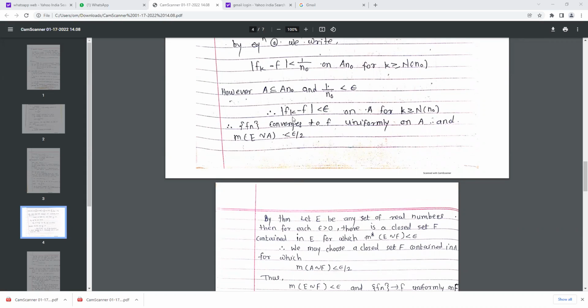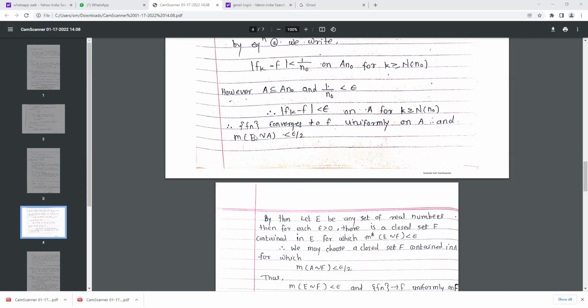Therefore, mod of fk minus f is less than epsilon on A for k greater than or equal to n naught, and therefore Fn converges to F uniformly on A. See, this is our definition of a uniformly convergent sequence. They have epsilon, and the difference between the terms after n naught should be less than epsilon for all k. That means the sequence tends to F uniformly on A.